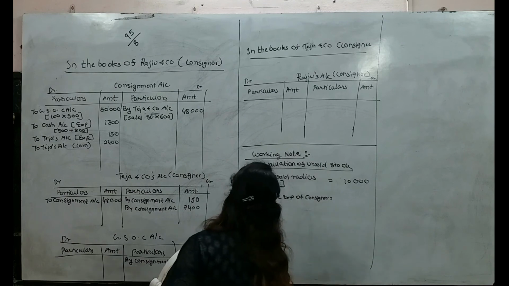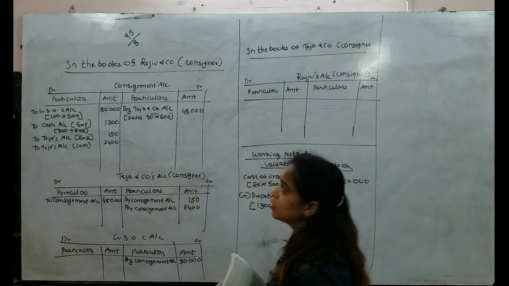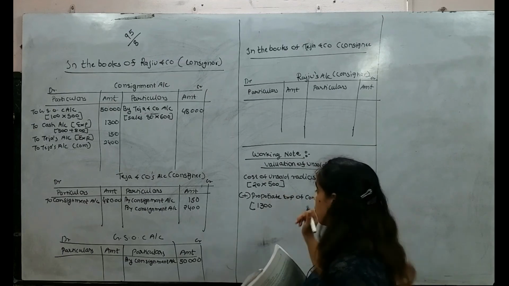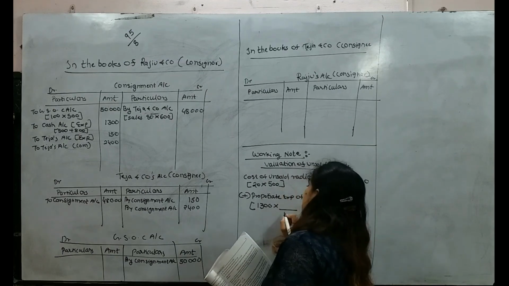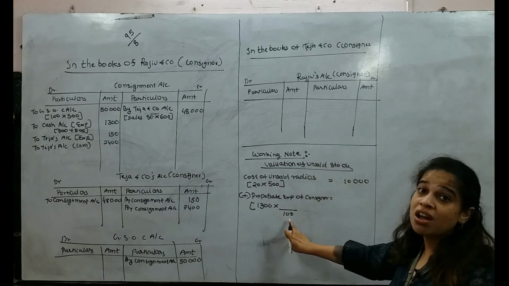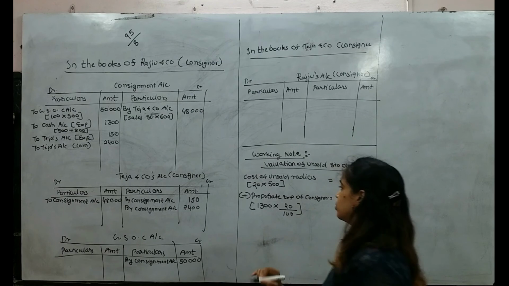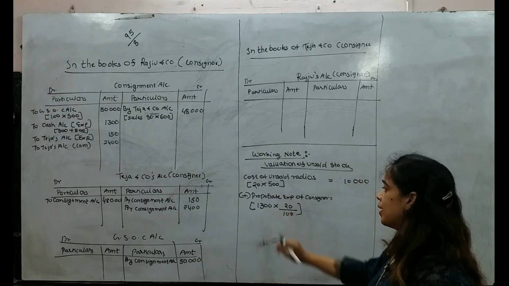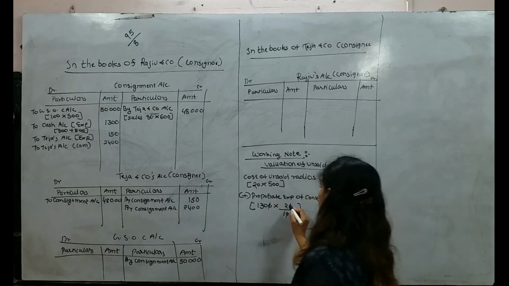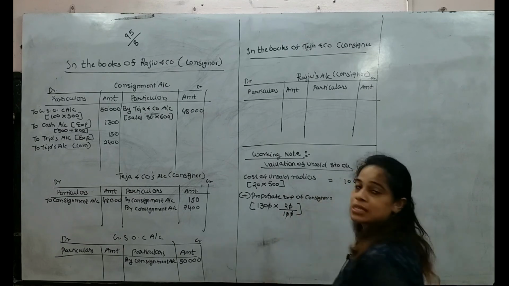Okay, now students, see here. What are the total expenses of consignor? 1300. Okay, 1300 are the total expenses of consignor. But he spent 1300 for 100 radios. We want only for 20. So 1300 into 20 by 100. This 0 will get cancelled. This 0 will get cancelled. So 13 2s are 26. 0 as it is, it will be 260.